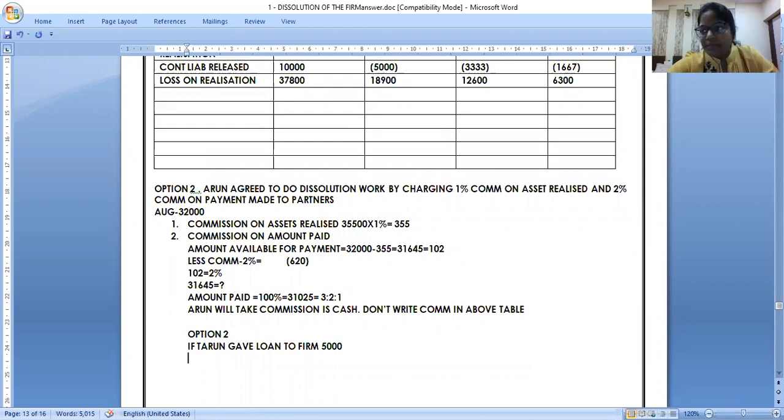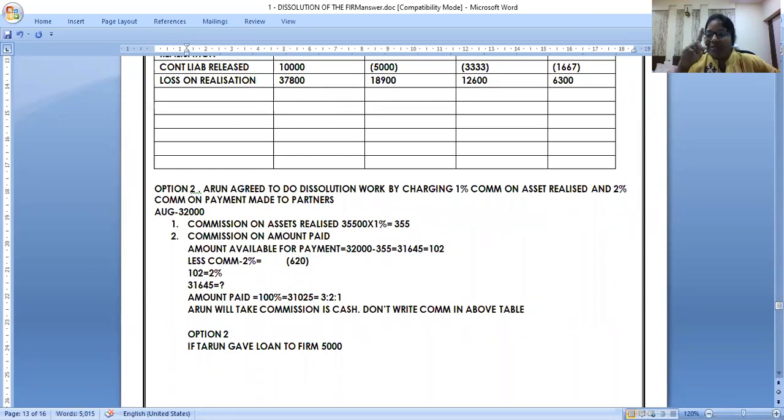Yeah. Put your answers in the chat box. Prasad sir has told you or not? Deepti ma'am, not everything is taught, you also have to study. I'm confused, totally confused. Tarun is giving a loan to the firm and now I have to repay all the partners. How do I go?